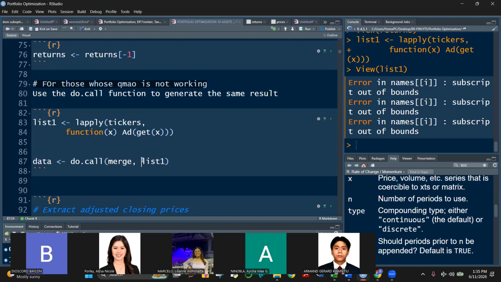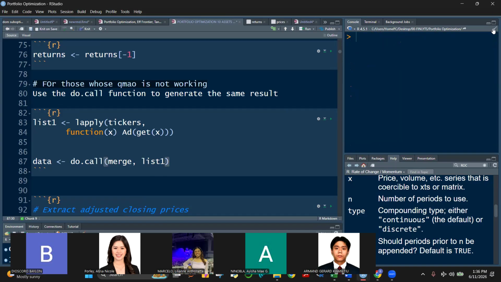What data? This list. What does this list consist of? This list consists of the adjusted prices of your 8 assets. So what R will do is merge them into one and call it data. Let's run this, class, and tell me in the chat box, what do you get? Please describe your data. How many rows? What does it contain?